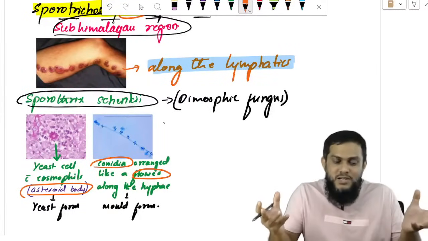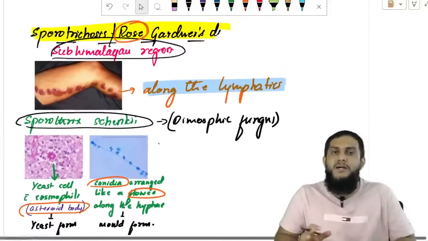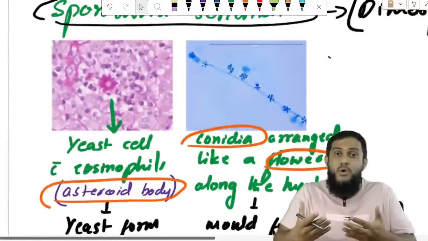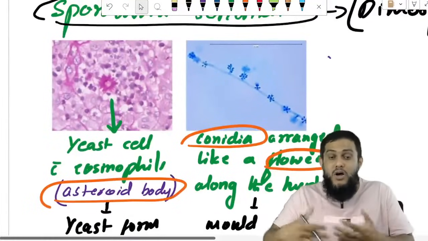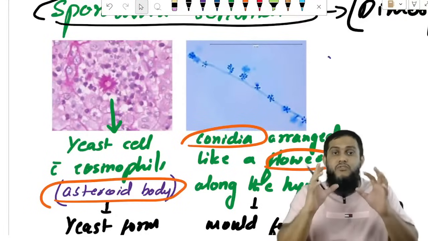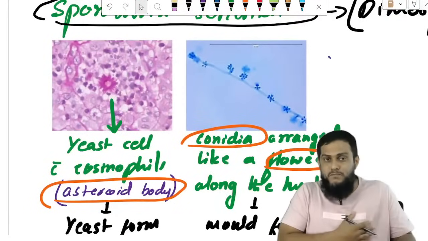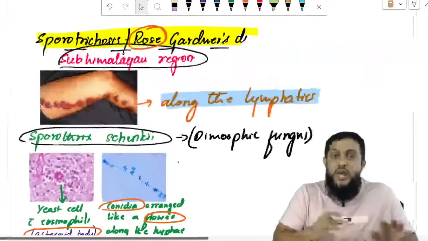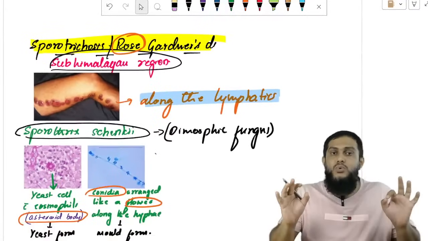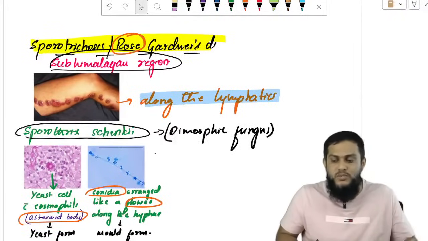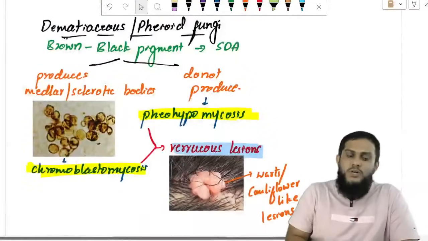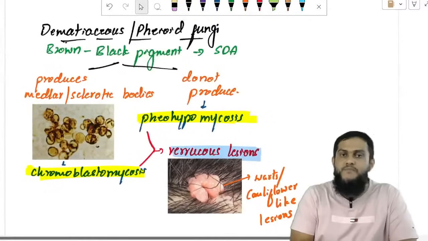So wherever you see a flower-like arrangement of conidia, or a star-looking body, the asteroid body, and rose gardener's disease, seen in people who work in rose gardens, wherever you see rose, flower, think sporotrichosis. So then lastly, chromoblastomycosis and phaeohypomycosis.